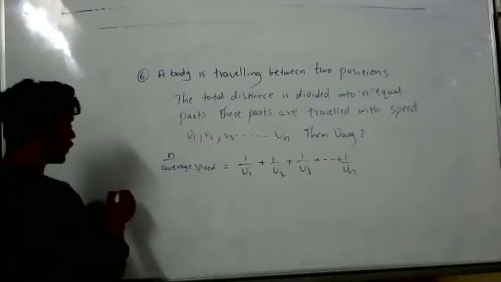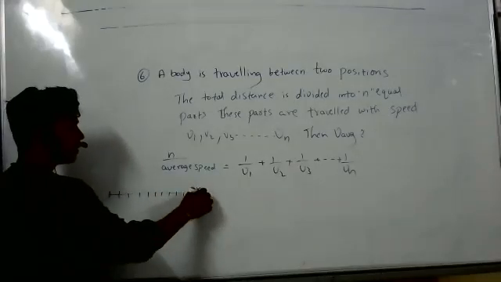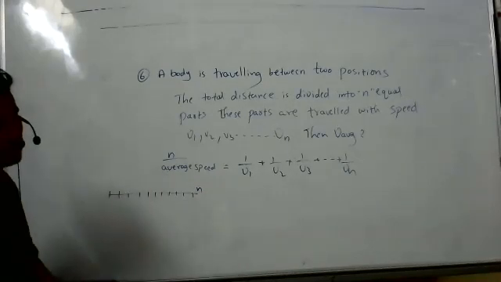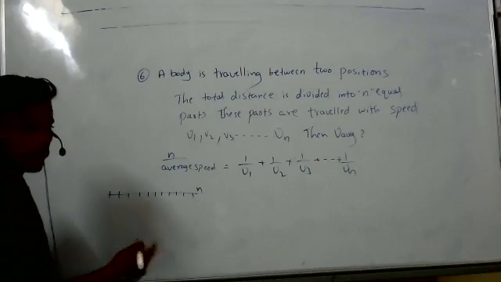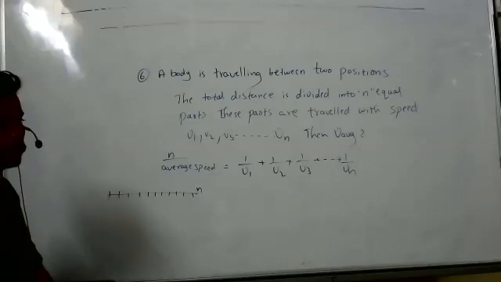Let us consider n equal parts. Equal parts only, right? Yeah, but we don't know. 1, 1, 1, 1, n into 1. N equal parts. Each and every part, if you take 1, 1, 1, n into 1. Also, you can take n common, and then 1 common by V1, then 1 by V2.